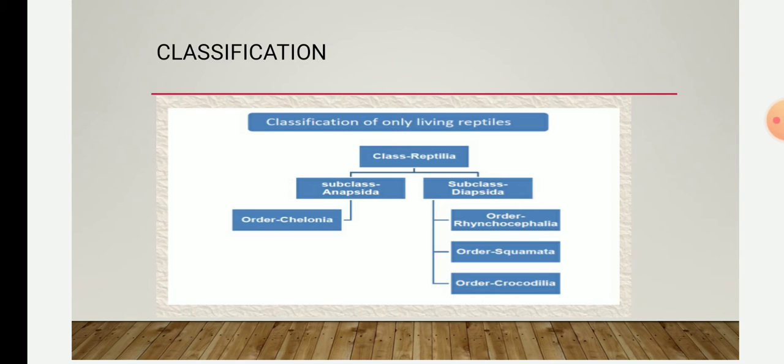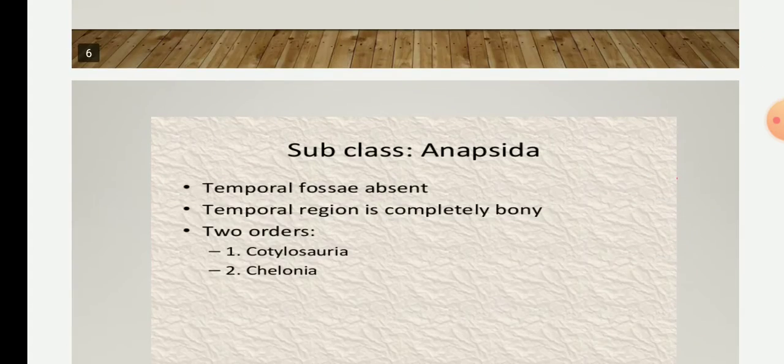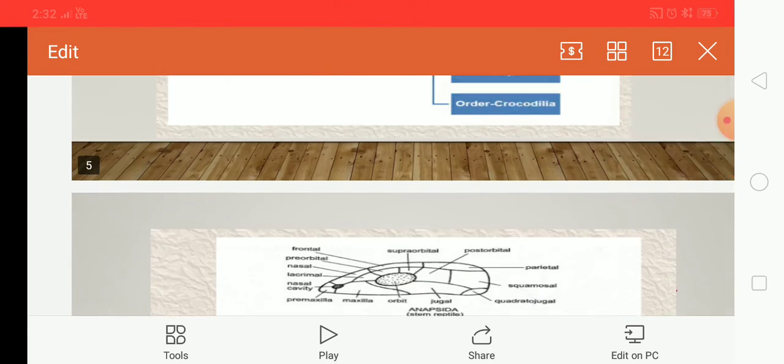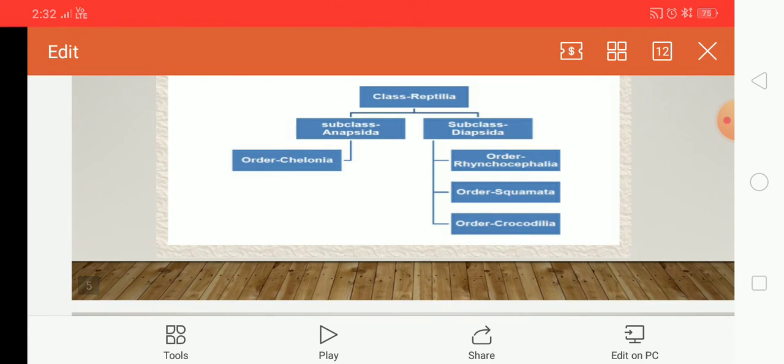In subclass Anapsida, the living reptiles include turtles and tortoises, whereas Rhynchocephalia includes a lizard-like form, Squamata includes snakes and scaly lizards, and Crocodilia includes crocodiles.